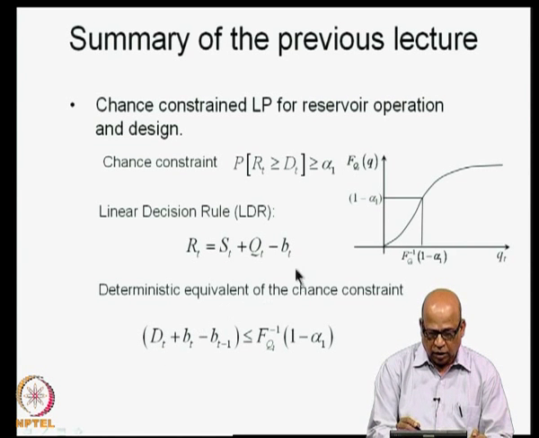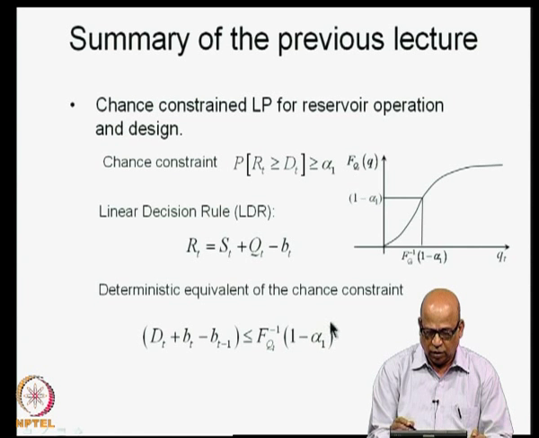Now, the deterministic equivalent of this chance constraint was written in this form: DT plus BT minus BT minus 1. DT is the demand during the time period t, which is known. BT and BT minus 1 are decision parameters, these are deterministic, and the right hand side, F QT inverse of 1 minus alpha 1, is the particular value of the flow associated with a CDF of 1 minus alpha 1. So, that is the interpretation of F QT inverse of 1 minus alpha 1.